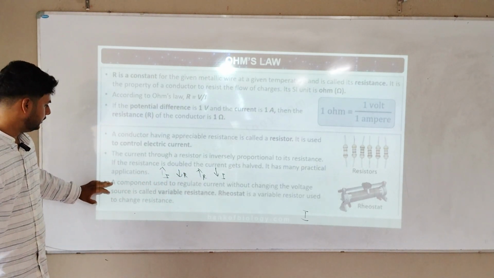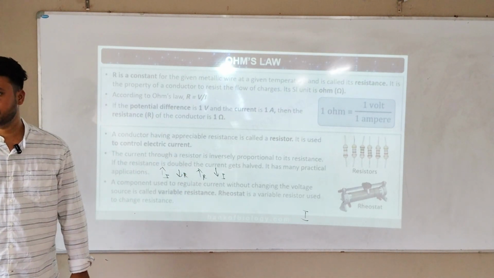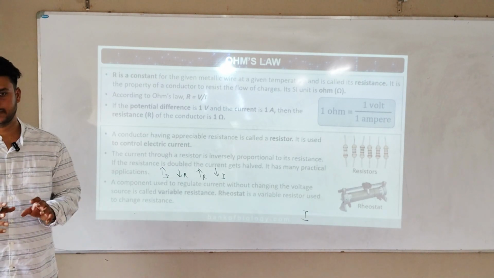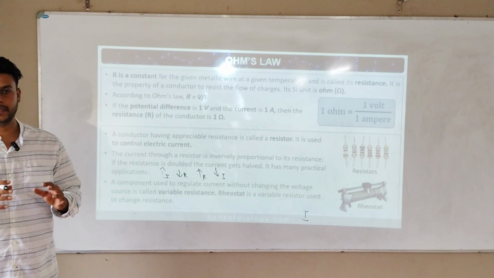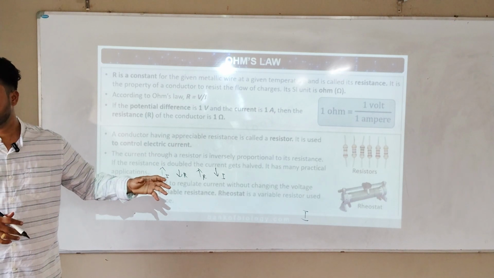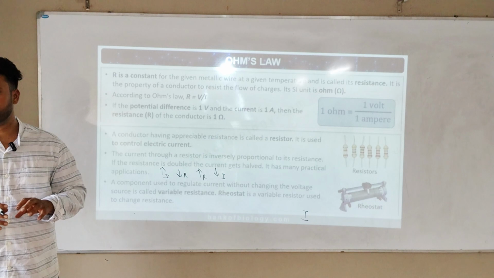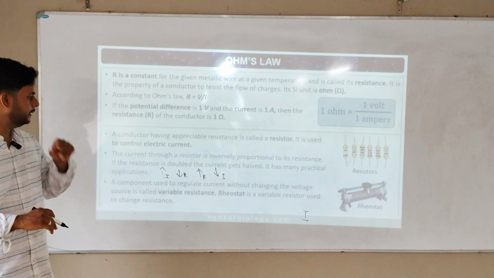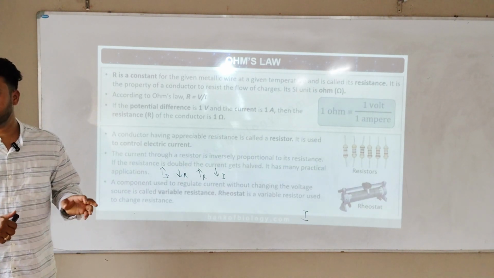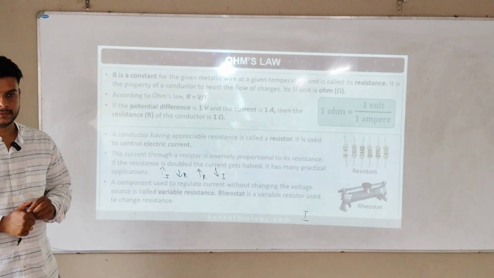Last, a rheostat is a device which is like a combined resistance. If I need one big resistance, I can use a rheostat. So a rheostat is a combination of resistors. You can think like that. In one shot you can place any resistance you want. Any doubts? Next.